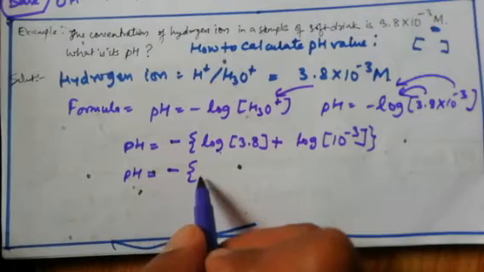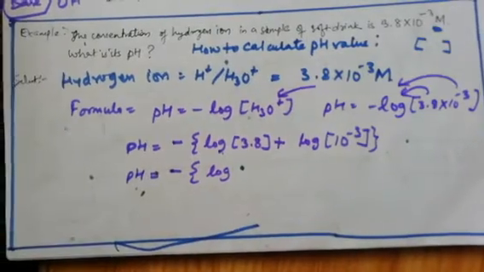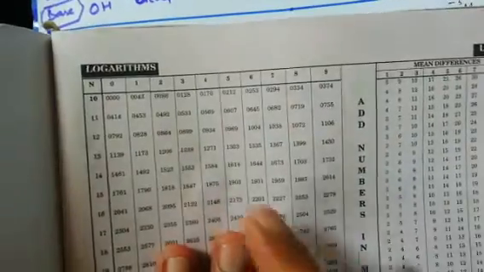Now here students, one thing is very important. We need to check how much log 3.8 will be. Log 3.8 is equal to, now how to check log? For that purpose, in every chemistry book, in the end there is a log table.